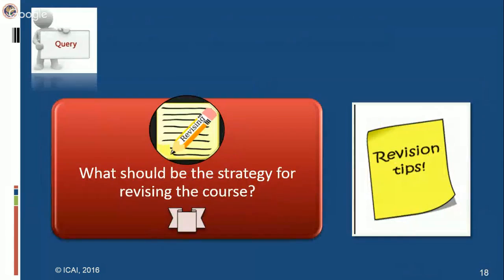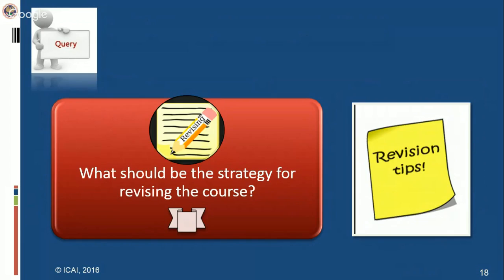Now, what should be the strategy for revising the course? The strategy for revising the whole course. In this case, I will tell you that it is assumed that up to this level you have been prepared with the 3 rounds of studies. Now what you have to do is revise the whole course. So in that case, you have the supplementary study paper. You should go through that supplementary study paper fully, the amendments, because all the amendments are covered at one place.